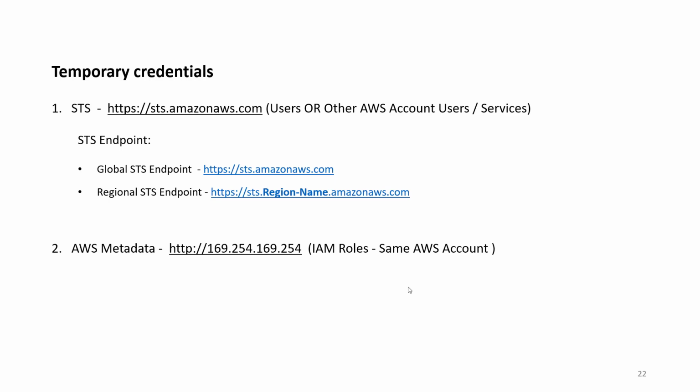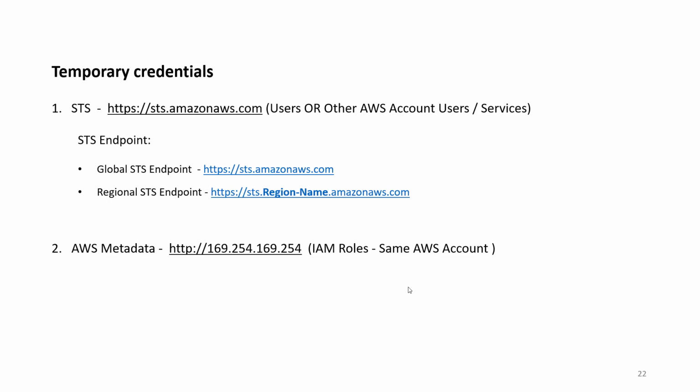Suppose there is a user who doesn't have a privilege. This user can get temporary credentials if they have the STS assume role permission set to it. The second case is when we have IAM roles and a role wants to access some resources.